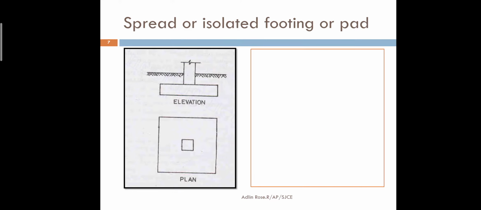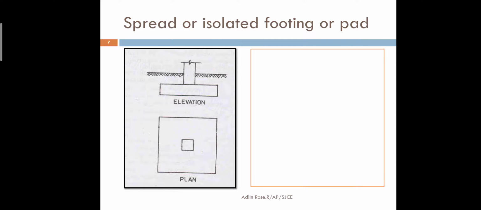Next, the second type of footing is a spread footing, or isolated footing, or a pad footing. As the name indicates, it is going to be isolated. One column and below the column one foundation. That is isolated footing. No interconnections between one column and another column. One column and one foundation, and that is going to be isolated footing.